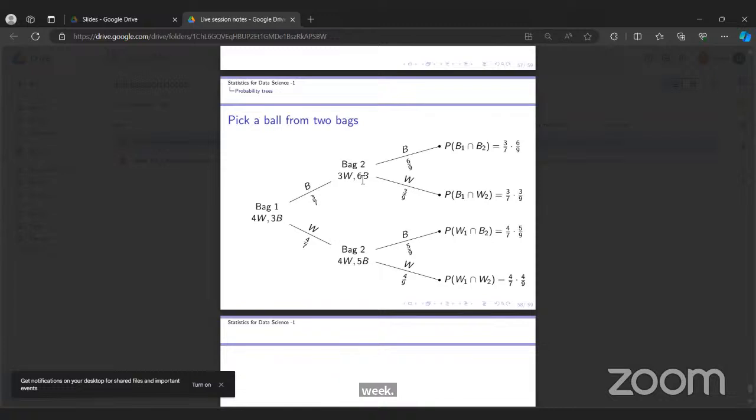How is this choosing a bag? Pick a ball from two bags. One ball. Sir, there might be a mistake, it must be bag three. No, then there is no decision to it.